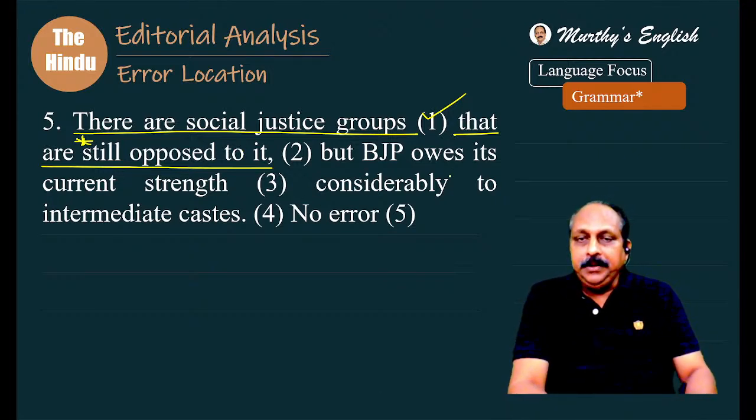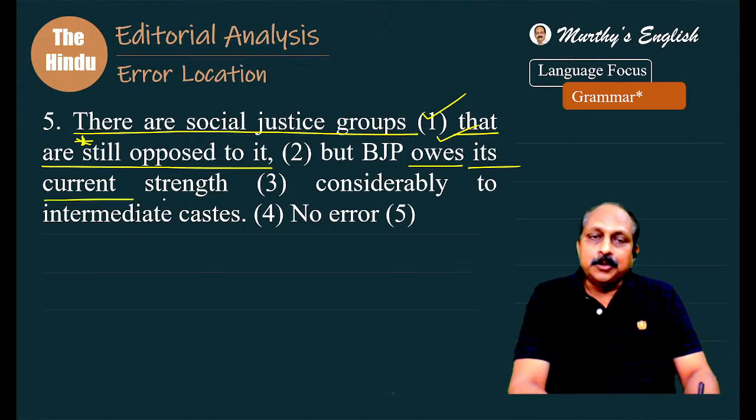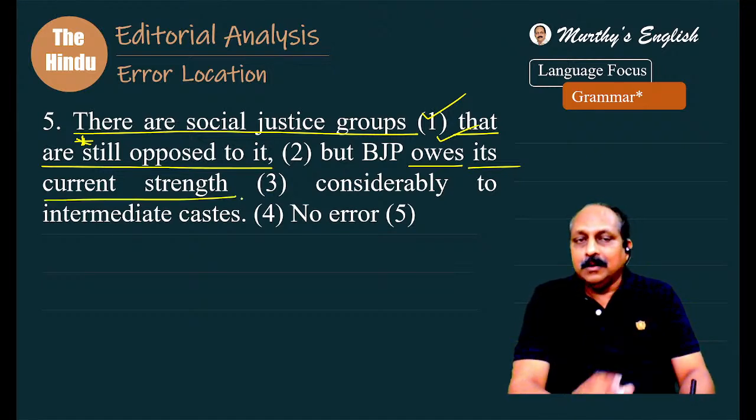But BJP owes sentence, the clause is in present, subject is third person singular, it is in affirmative form. We have to add S or ES to the verb. Nothing wrong. It has to be owes. It's a possessive pronoun, does not take the apostrophe. Its current strength, nothing wrong so far.